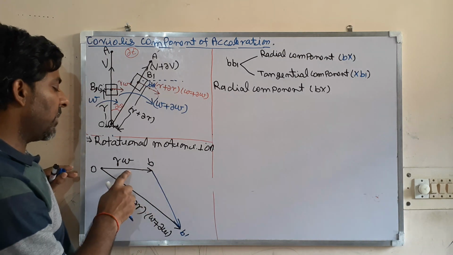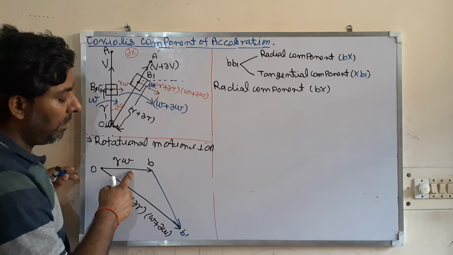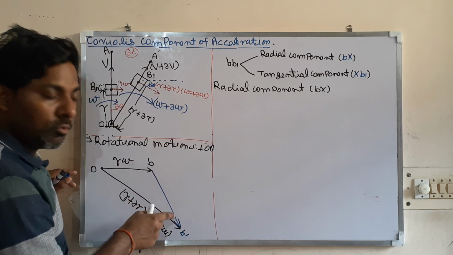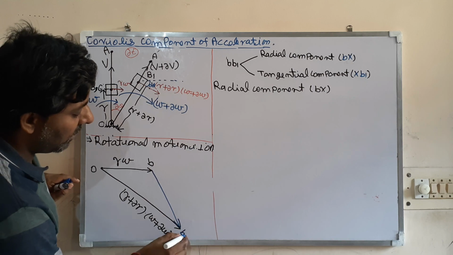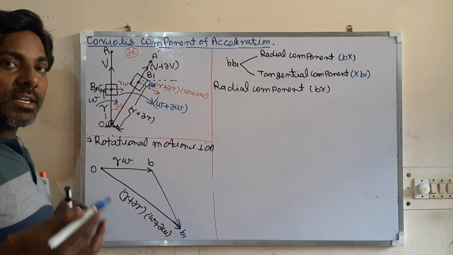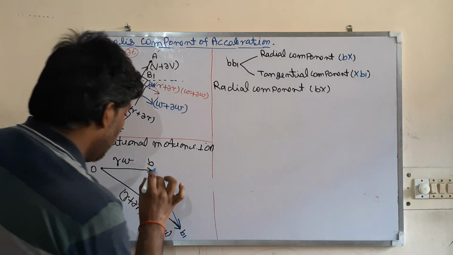इसका मतलब क्या हुआ? आपने इसमें इसको जोड़ा तो ये मिला. मतलब चेंज कितना? इतना था, इतना हो गया, तो चेंज कितना हुआ? इतना हुआ. So this BB1 is showing what? The change in velocity in magnitude and the direction perpendicular to OA. So due to motion perpendicular to OA.